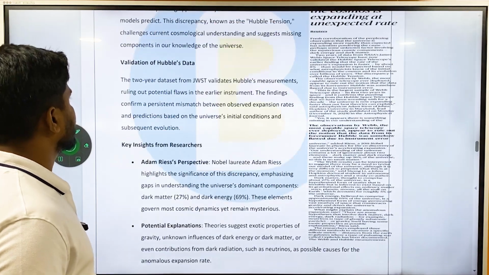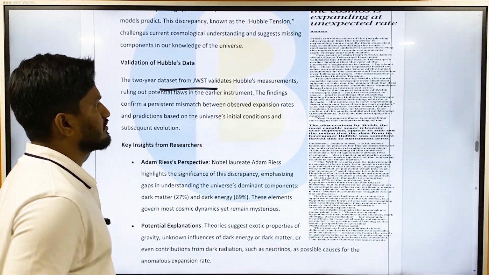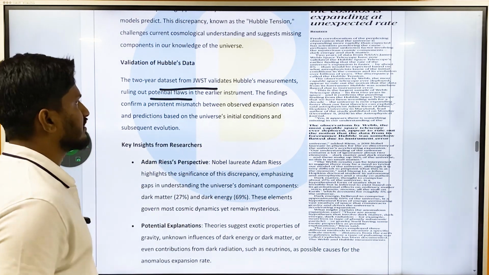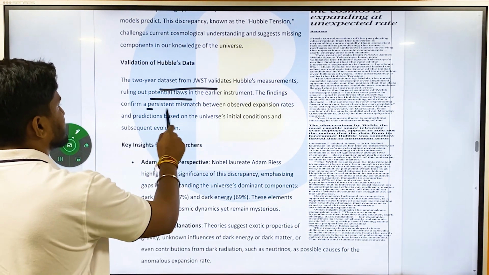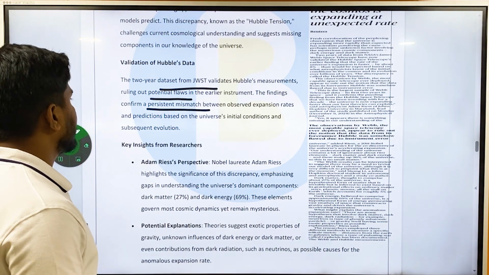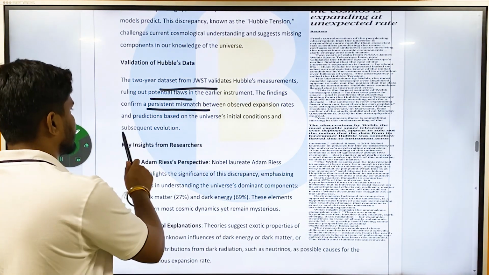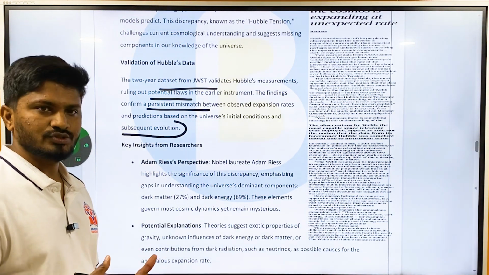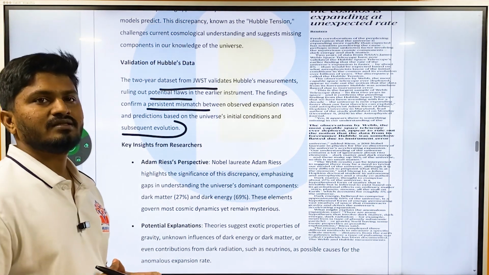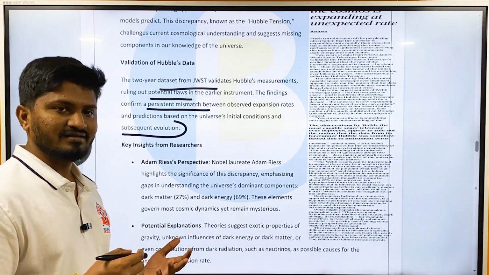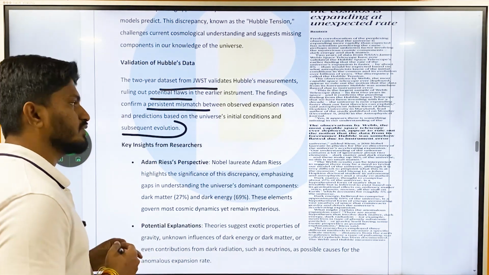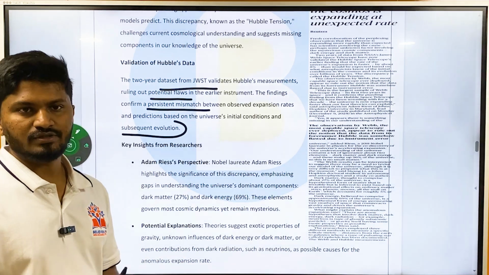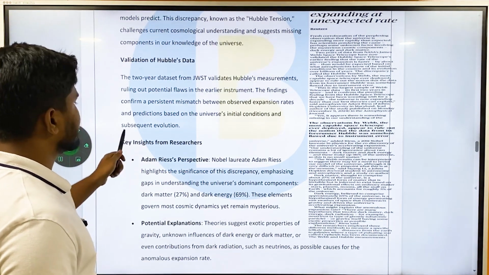Validation of Hubble data: the 2-year data set from the James Webb Space Telescope validates Hubble's measurements, ruling out potential flaws in the earlier instrument. The findings confirm a persistent mismatch between observed expansion rates and the predictions based on the universe's initial conditions and subsequent evolution. Initially they thought that maybe the Hubble telescope had certain issues with its calculation, which is why it showed expansion at a rate greater than the theories. But now even the James Webb telescope has confirmed that what the Hubble telescope measured is right.